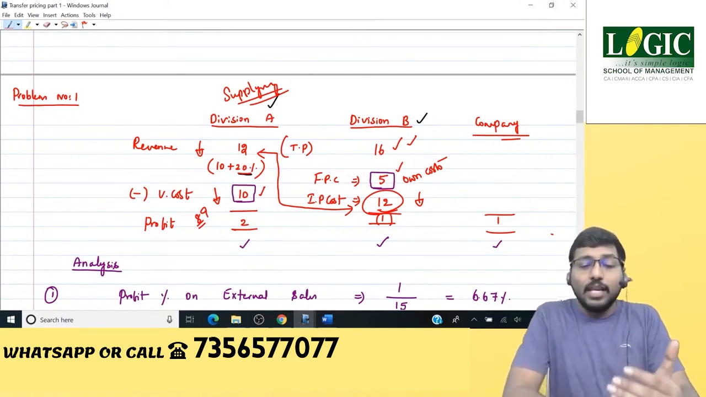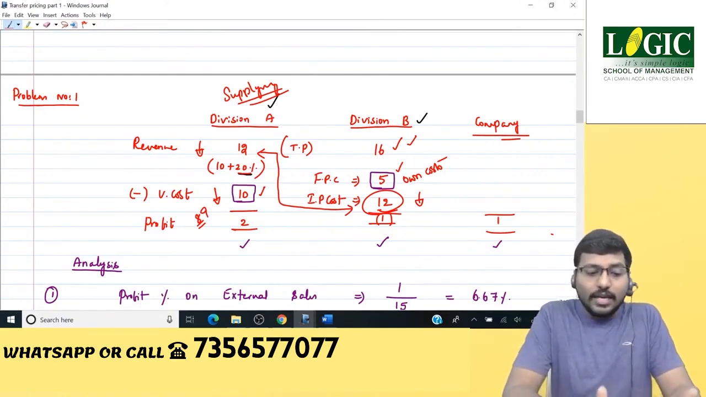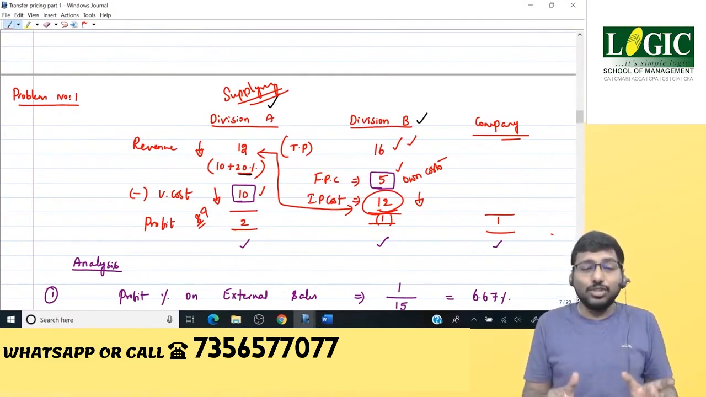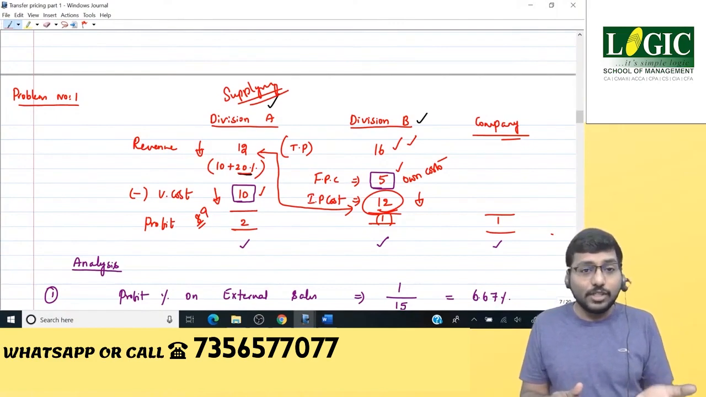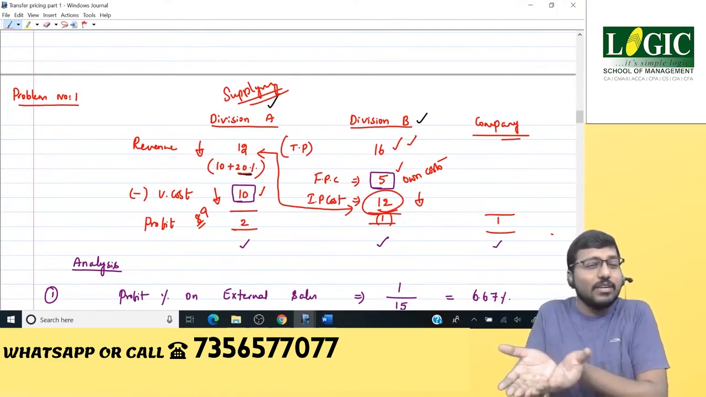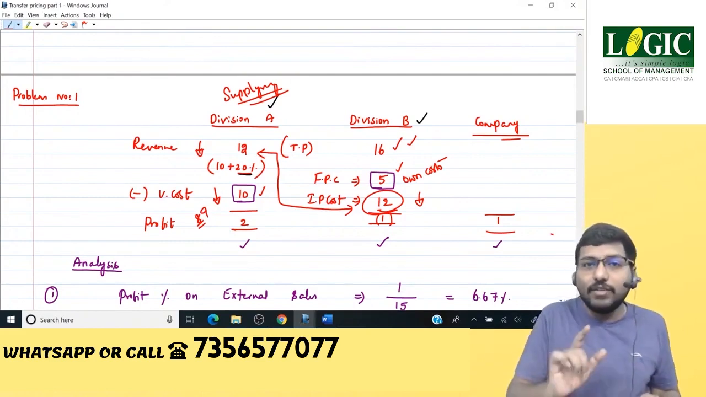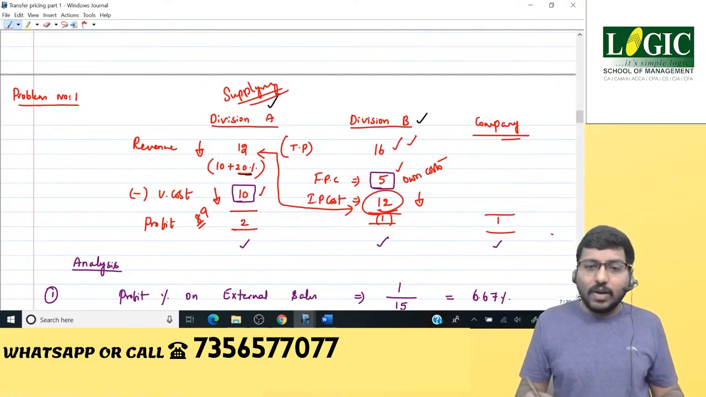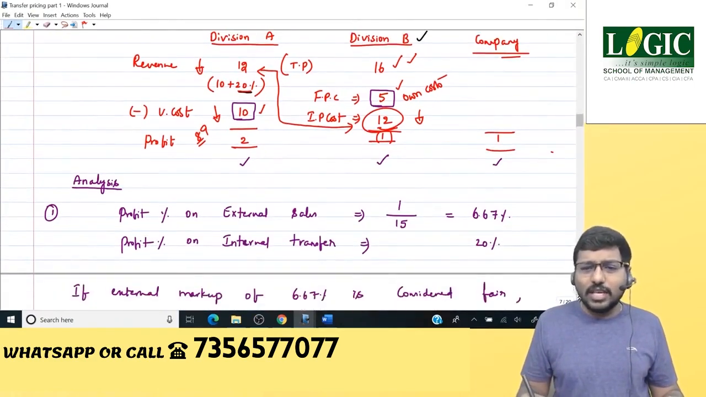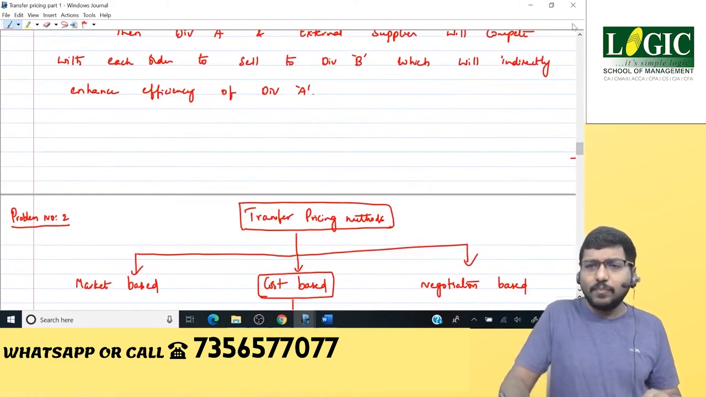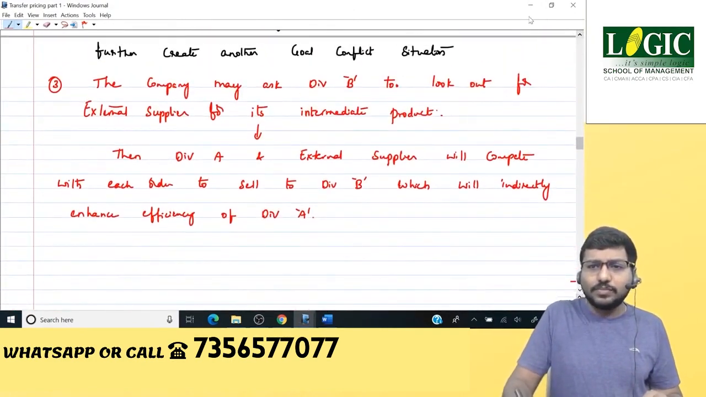So therefore, if the company allows division B to buy from an external vendor, it's a master stroke, because eventually it will either increase the efficiency of division A if division A is inefficient, or it will increase the efficiency of division B if division B is inefficient. That's the way it's going to work. I hope it is clear. Right, chalo. So this was yesterday's topic, guys. I hope we have revised everything. Okay, let's move on.